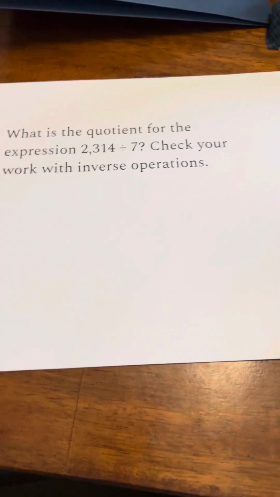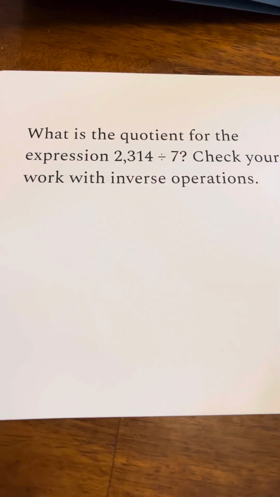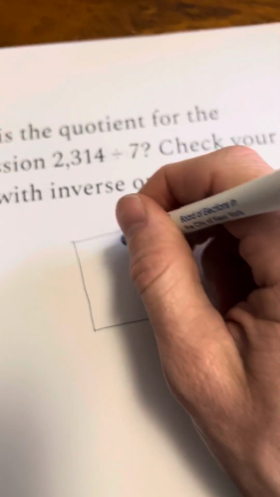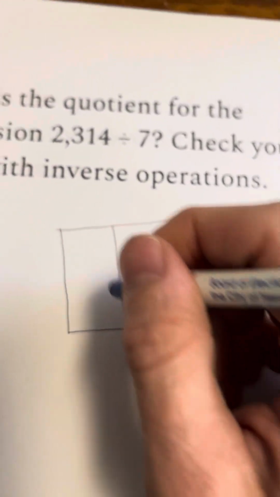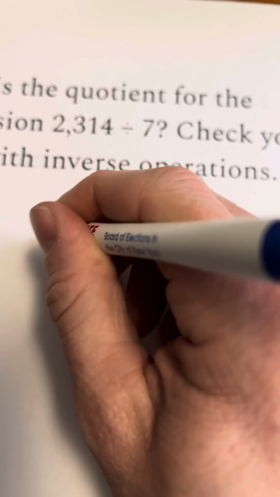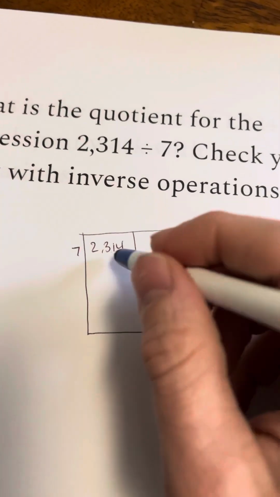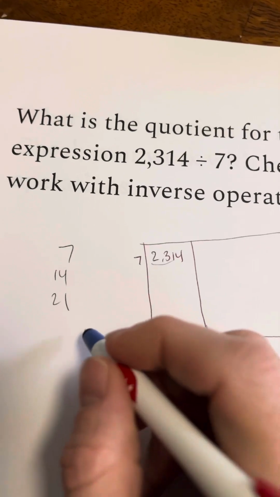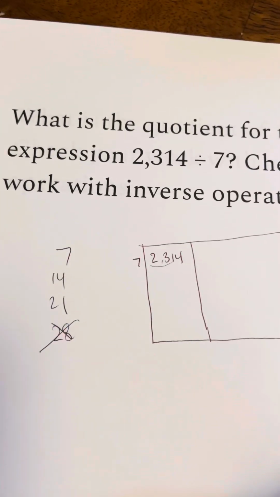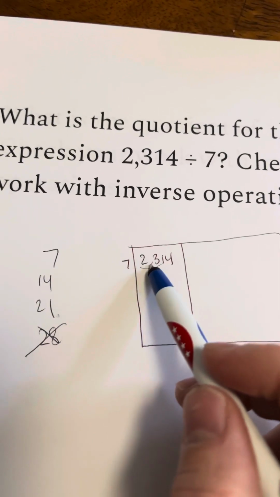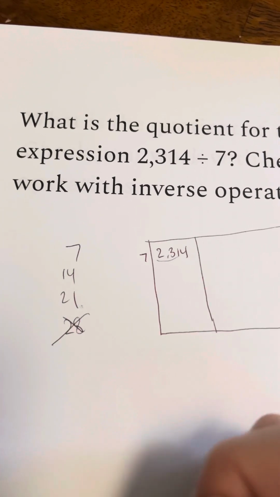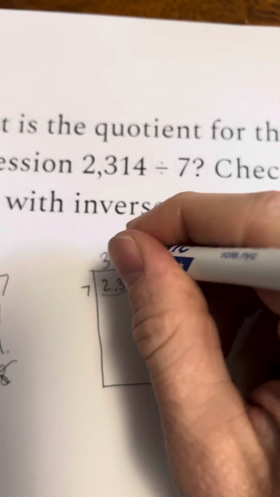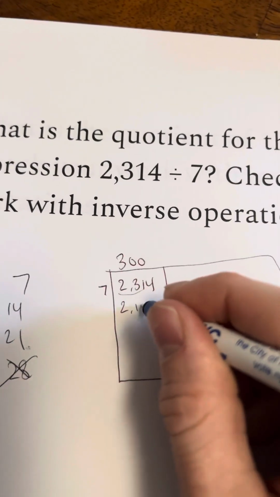What is the quotient for the expression 2,314 divided by 7? Check your work with inverse operations. So we learned to do our area model partial products. Well, I see this 23 here, right? So I know I've got 7, 14, 21. I'm just listing my times tables. 28's too big. I don't actually want to use 21 because this is 2,314, but if I know 7 times 3 is 21, then I know 7 times 30 is 210, and 7 times 300 is 2,100.